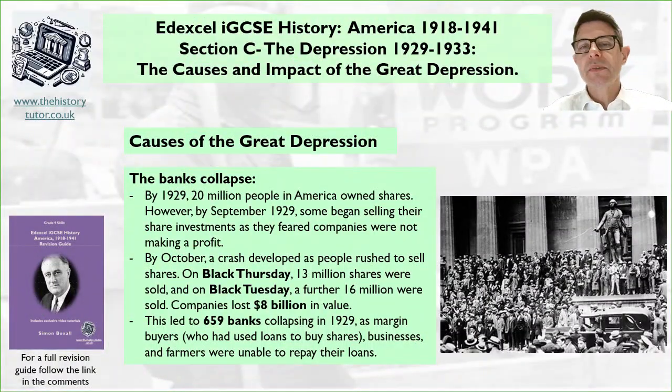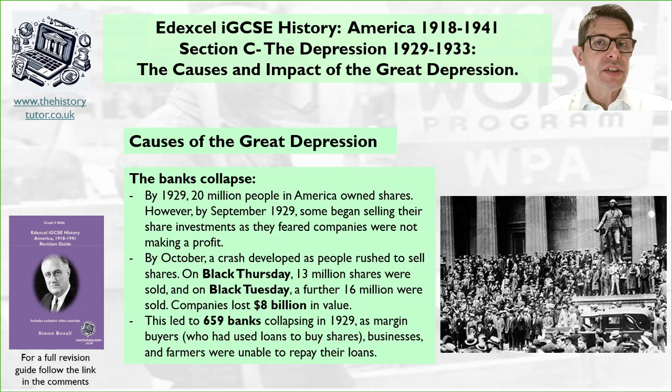We talked about the farmers and we talked about industries and how that's creating some instability for the banks. So the banks then collapse. In 1929, 20 million people in America owned shares. However, by September 1929, some began selling their share investments as they feared companies were not making a profit. They wanted to sell their shares before they lost value and still make a quick buck. By October, a crash developed as people rushed to sell shares. On Black Thursday, 30 million shares were sold, and on Black Tuesday, a further 16 million were sold. Companies lost $8 billion in value. This led to 659 banks collapsing in 1929.